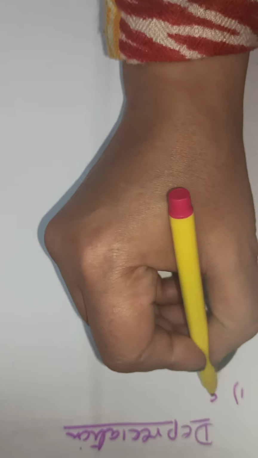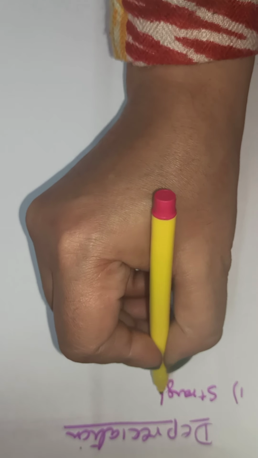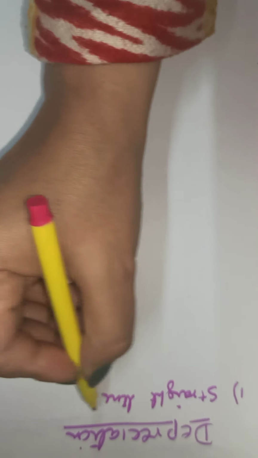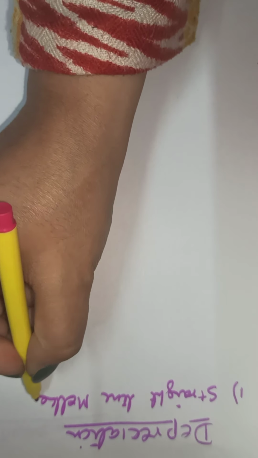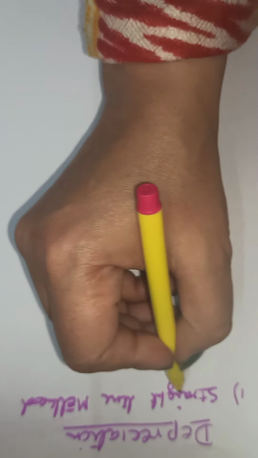Now, I had also discussed with you that there are different methods of charging depreciation, but the first method that we will do is called the straight line method. Straight line method of charging depreciation. Now, what is the straight line method?